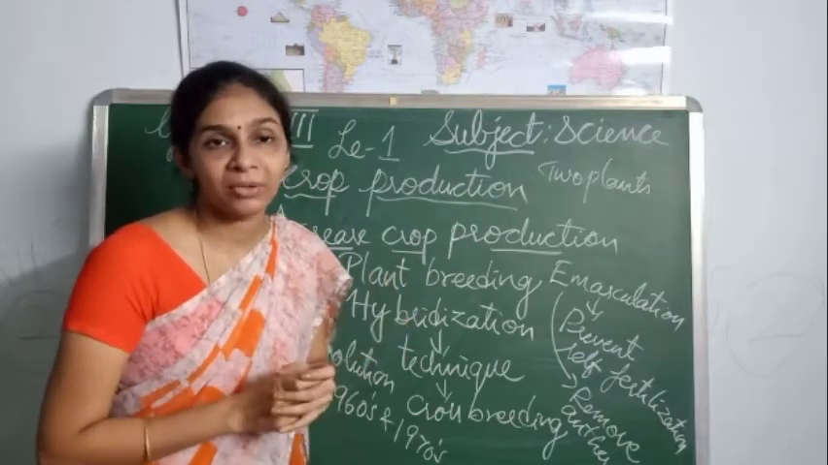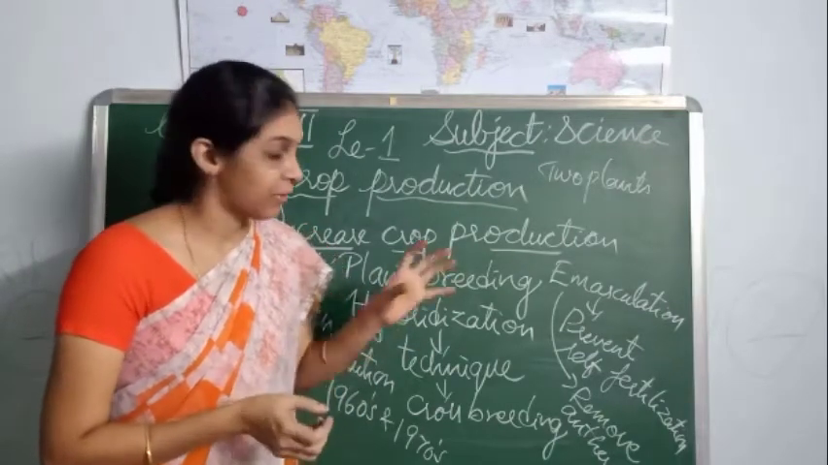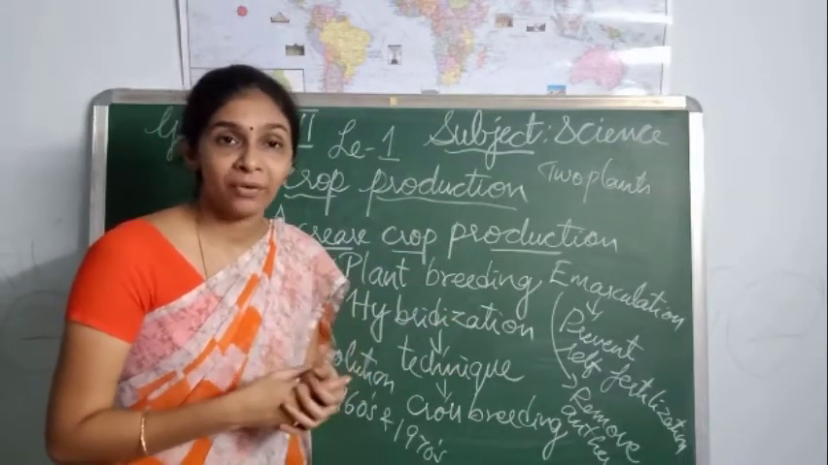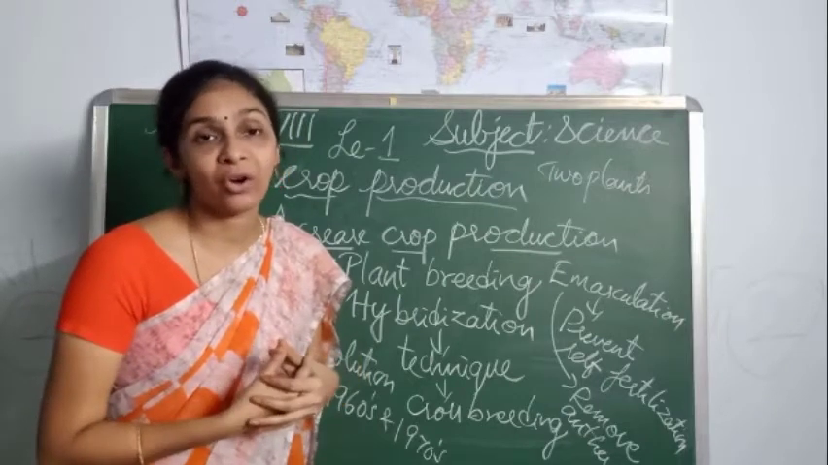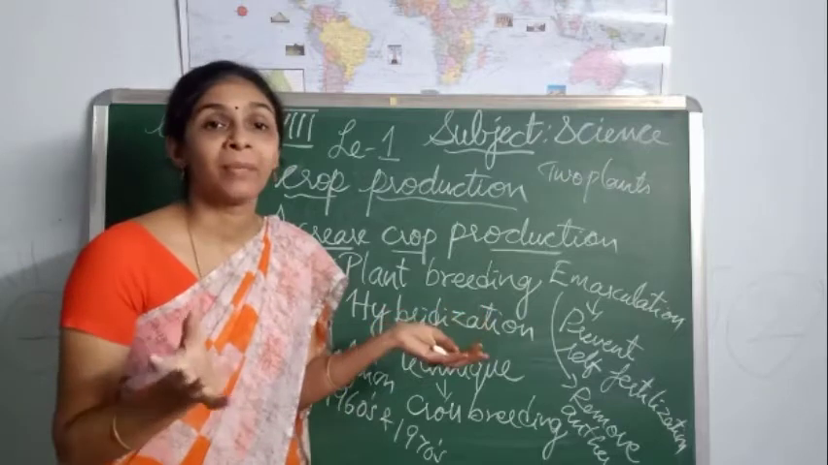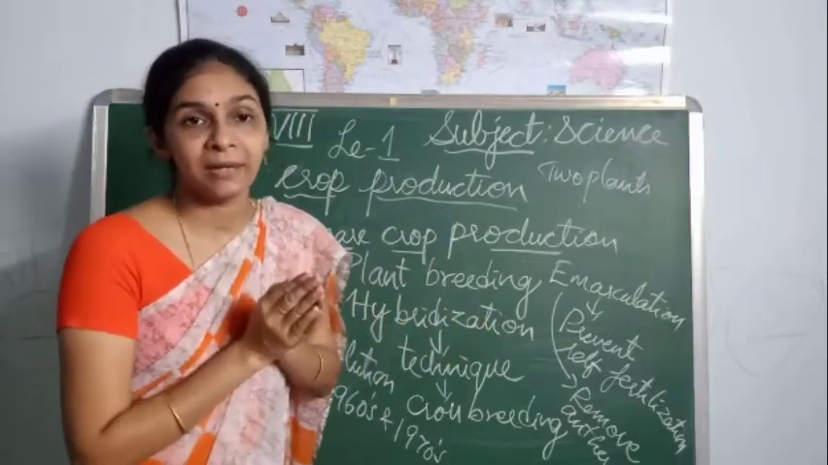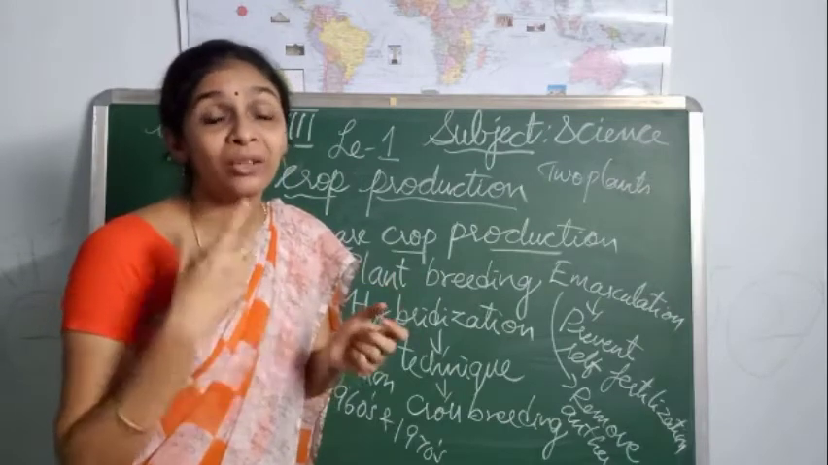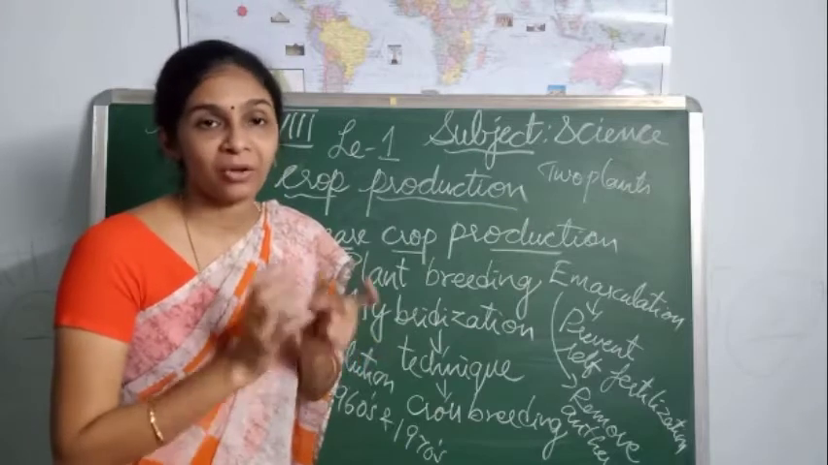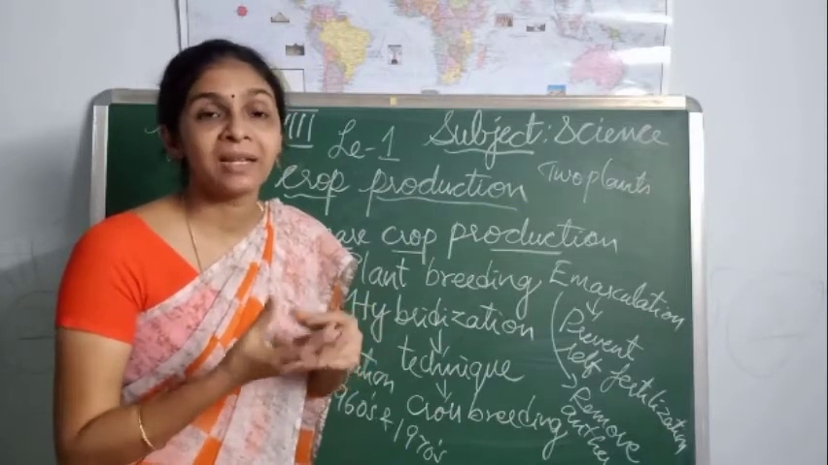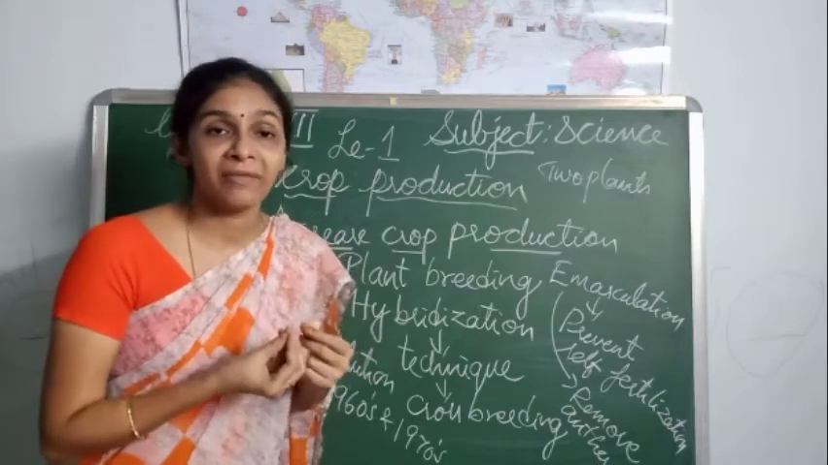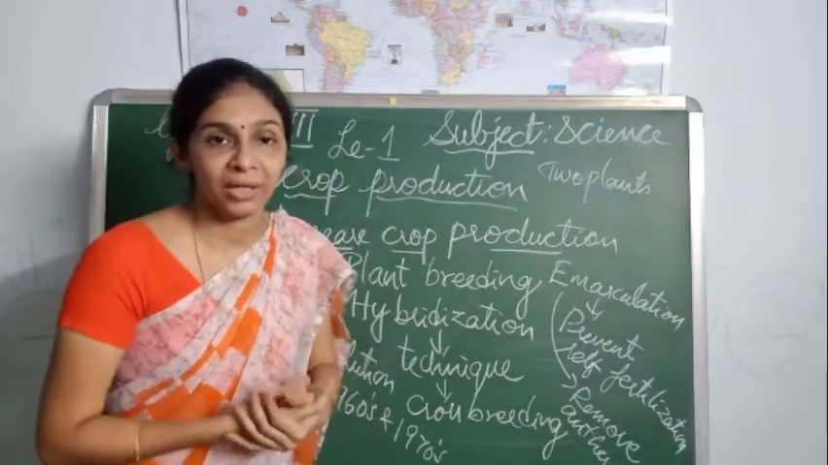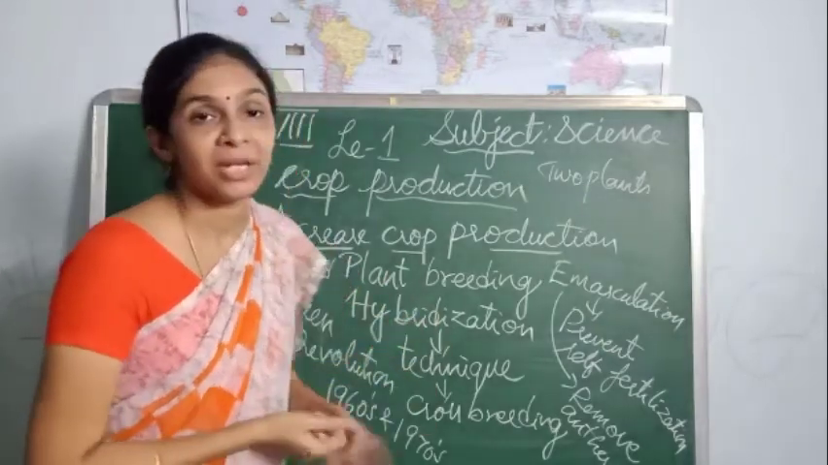Okay, this is all about the hybridization process. By following this process, we have increased the production of crops and the crop yield, by crossbreeding different plant varieties to develop new varieties having the desirable characteristics we want in them. So this is all about the hybridization process.